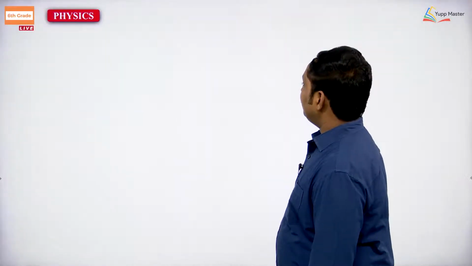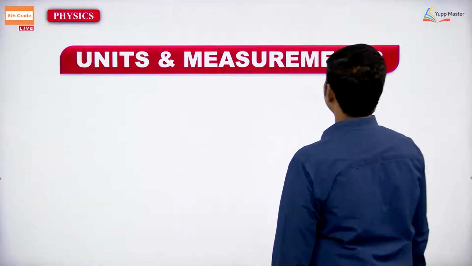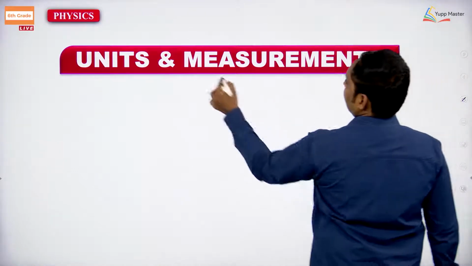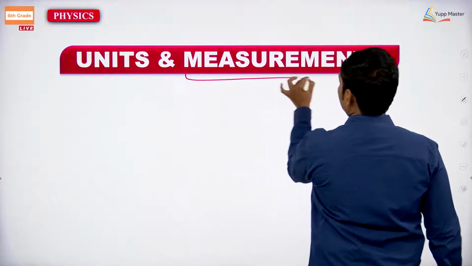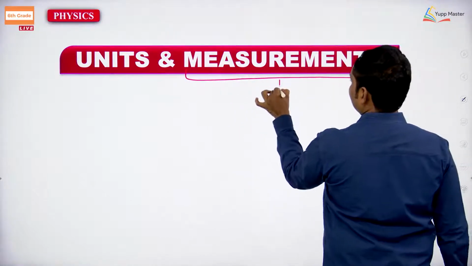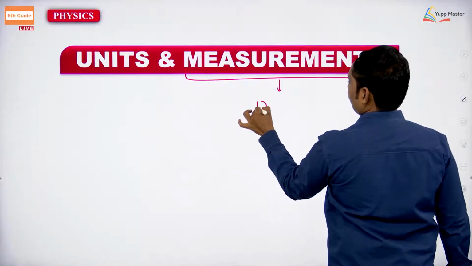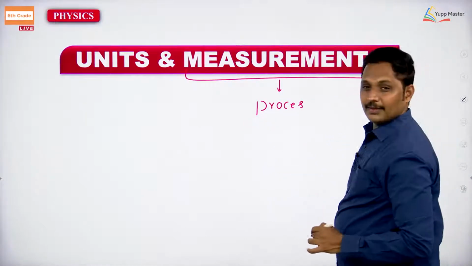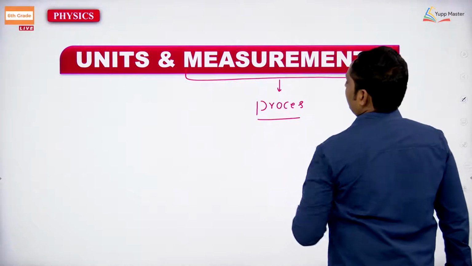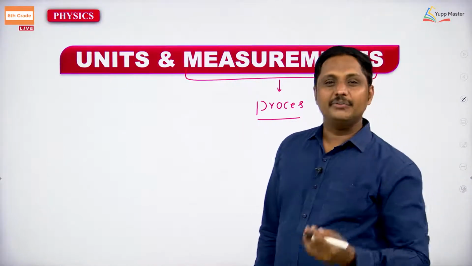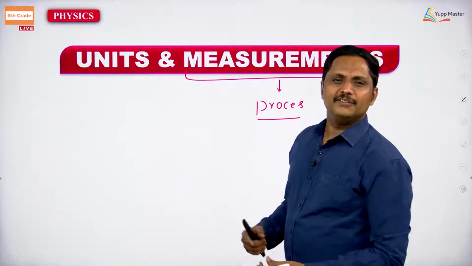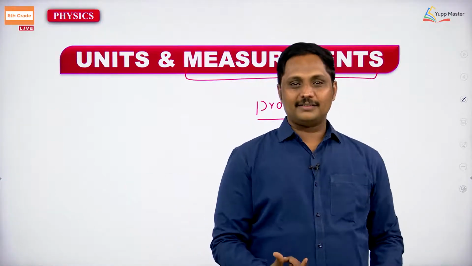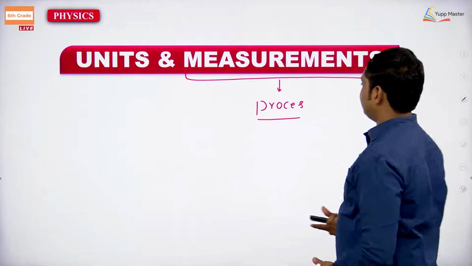So, we will take that measurement is one process. You are going to take the measurement of different physical quantities. Now, I am asking you one question: if you are going to measure the temperature of your surroundings, how will you get that temperature?